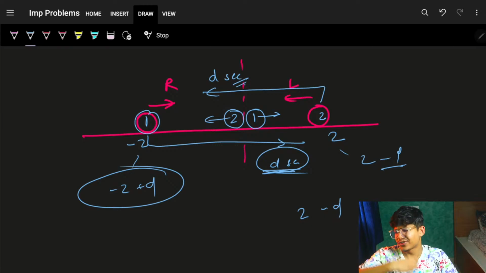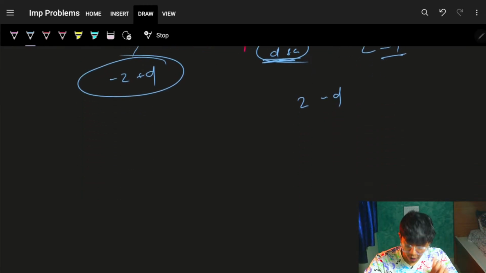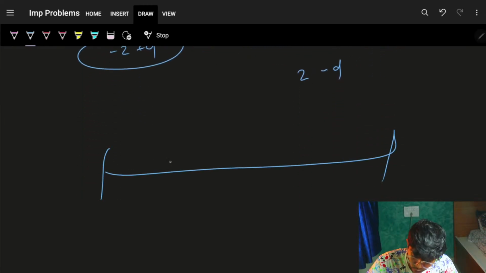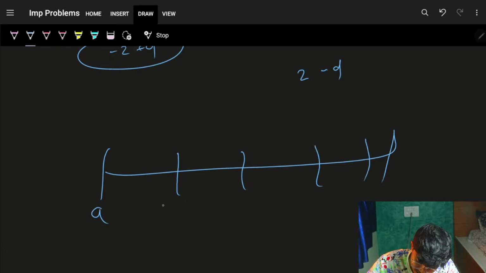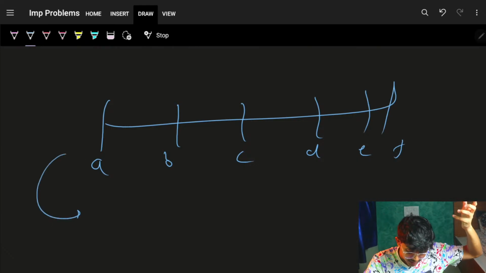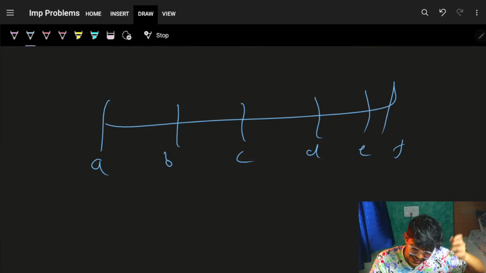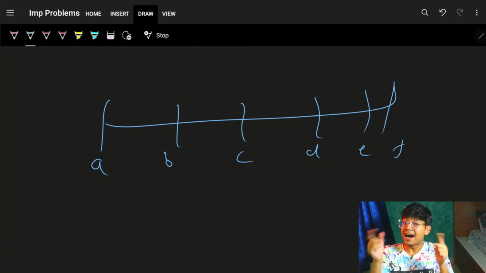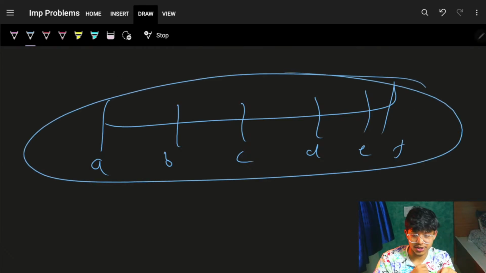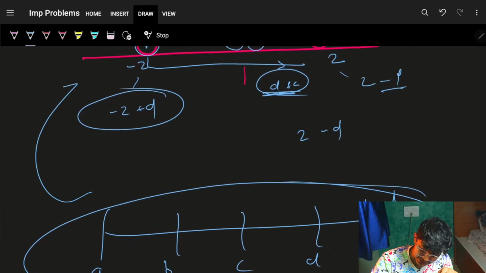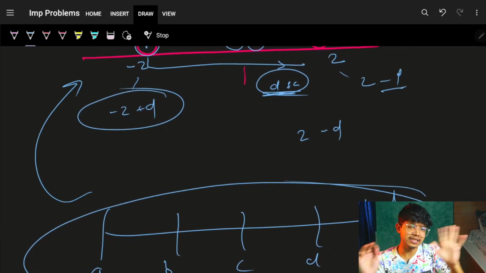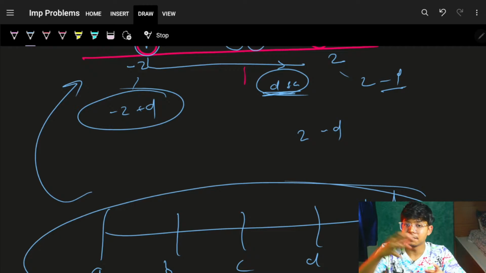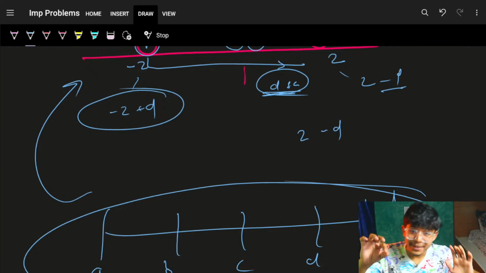robots, ants, whatever you want to say. After having all the final locations, I will just know, okay, these are all the final locations A, B, C, D, E, and F. And we know by using the prefix sum concept, I can easily go and find the sum of all the pairs after knowing the final location. And how to know the final location? By simply adding the d time, because at every time it is moving one step. That is how you can simply solve this question.